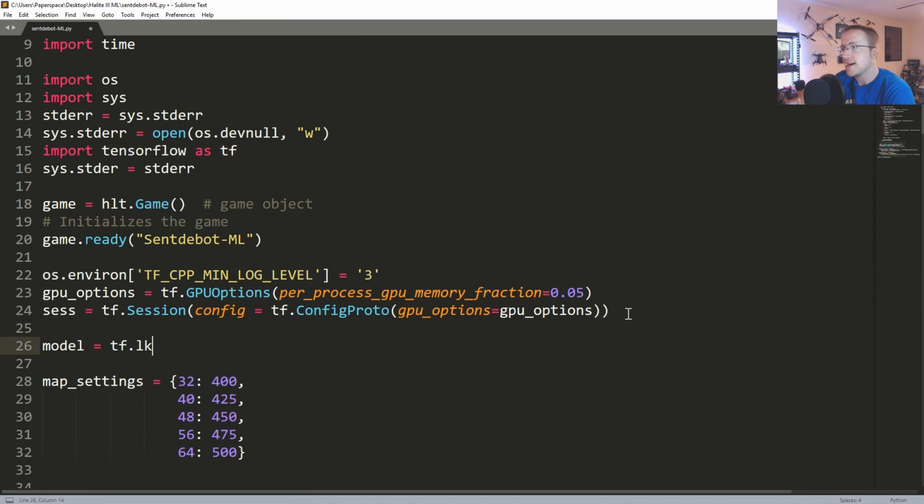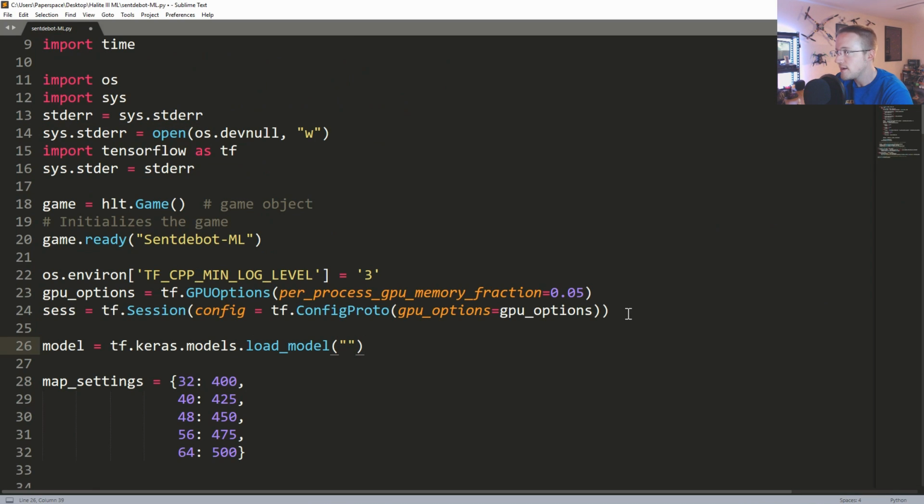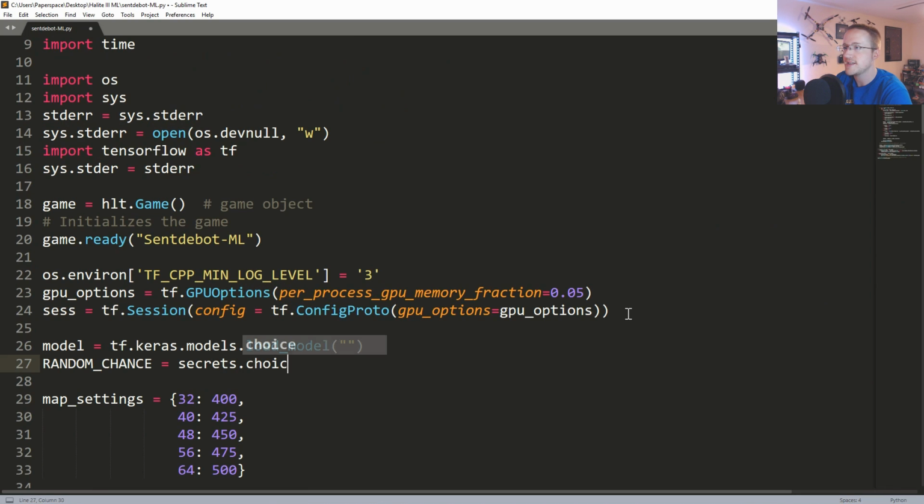tf.keras.models.load_model, and then we give the model name. I forgot the name. And the other thing we want is random_chance, and I'm going to call this secrets.choice. And then in here, I'm going to say 0.15, 0.25, 0.35. So this will be a random chance that the AI will choose a random move over the model's choice.